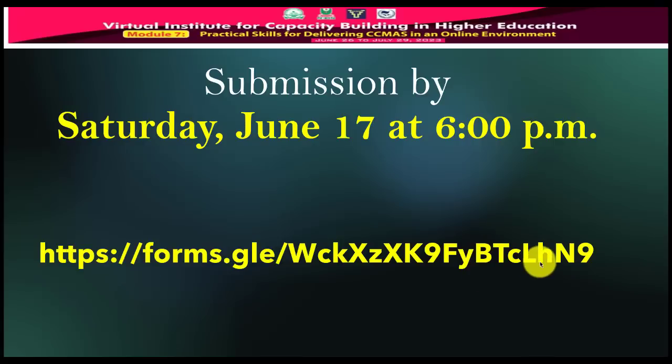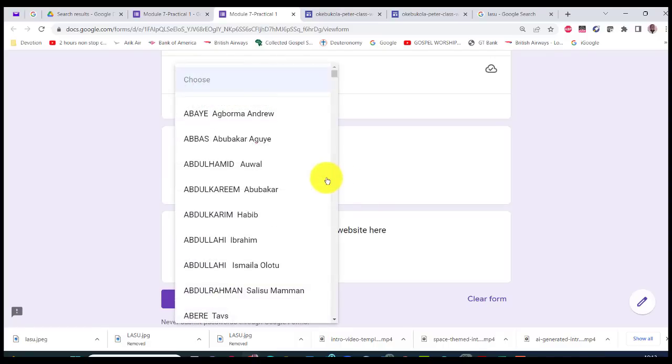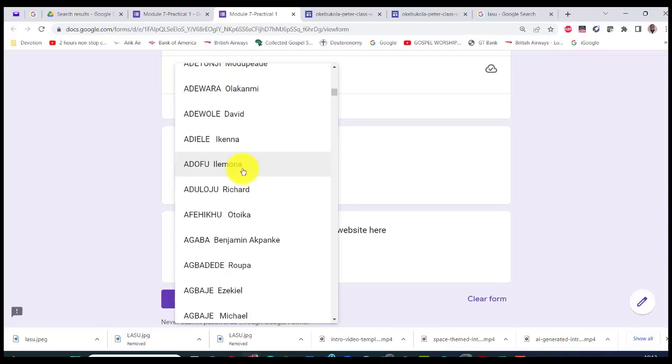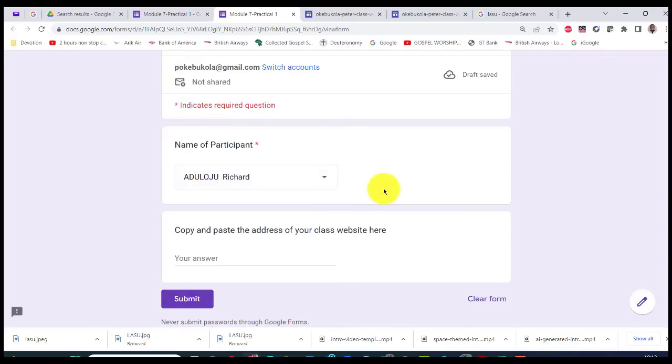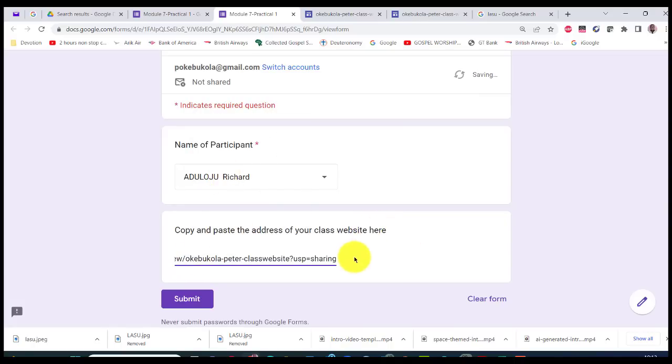I'm going to send you a mail which will give you this link, and all you need to do is click. And how do you submit? Let me just show you. This is the submission platform. Name of participant, just a drop down. Only those that registered at step 1 are admissible in the course, and your names are here. You just scroll down, get a name, let's say Adeloju Richard, and then copy and paste the address of your class website here. We have copied it into the clipboard, so I'm going to paste. So that's this address, and then you submit.